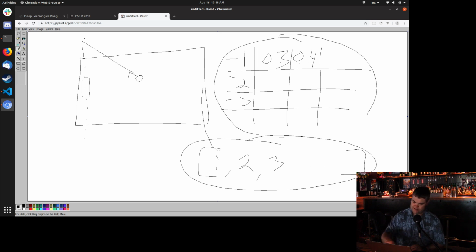So 1 times -1 is going to be -1, so that's -1. We're going to add that to 2 times -2, so that's -4. So that's now going to be -5. And we're going to do that all the way down. So it's going to be the rows here and the columns here.